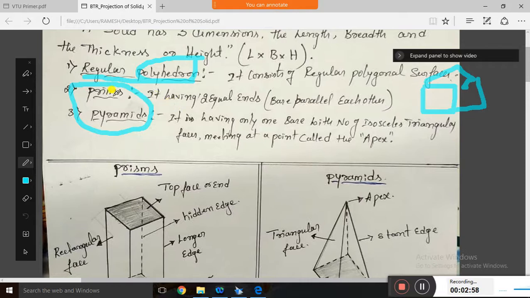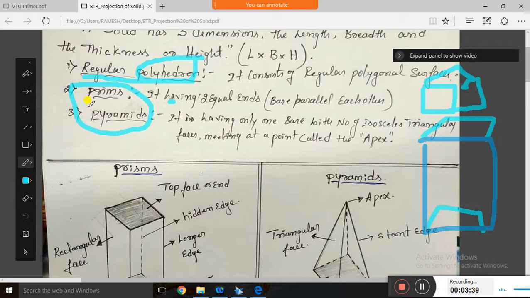In the prism, of course, opposite faces are equal and it has two equal ends. It is a rectangle with square faces. At the bottom and at the top it has the same square, but it has different faces at the side, which are rectangular. So two square faces supported by rectangular faces is called a prism. A prism always has two equal ends, which I will explain.